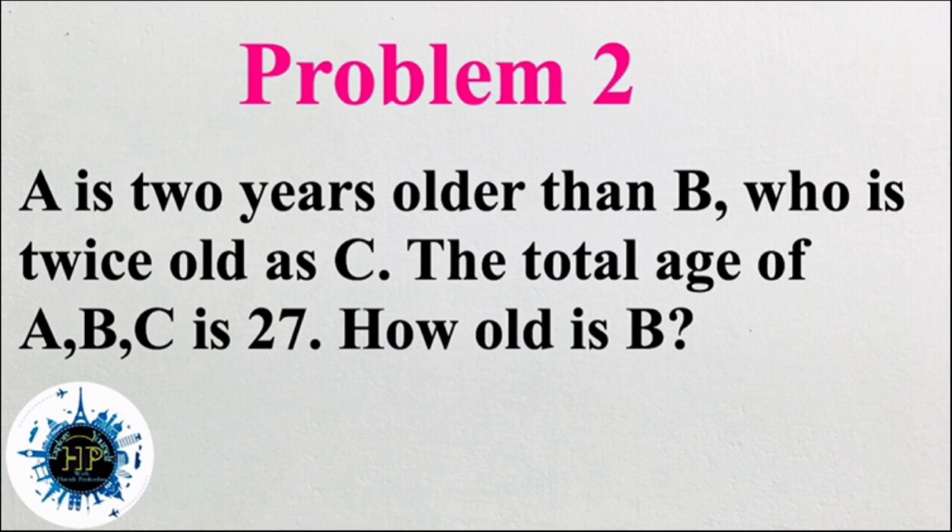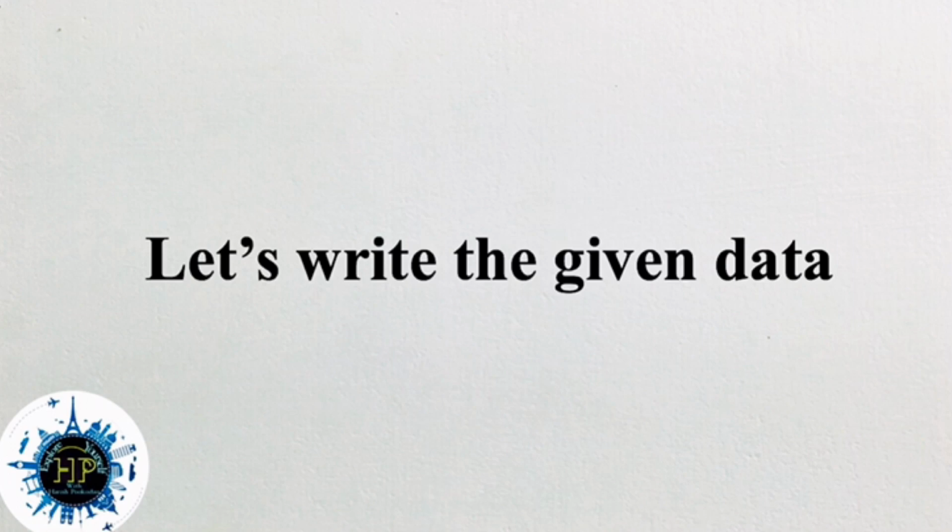A is 2 years older than B, who is twice as old as C. The total age of A, B, C is 27. How old is B? This is the question. In this question also, let us write the given data.